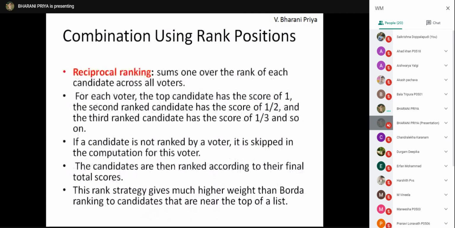Reciprocal ranking. Reciprocal ranking is very, very easy. It will sum one over the rank of each candidate across all voters. For example, the top candidate will have the score 1, the second ranked candidate has score 1/2, then 1/3, and so on. If a candidate is not ranked by the voter, it is skipped.